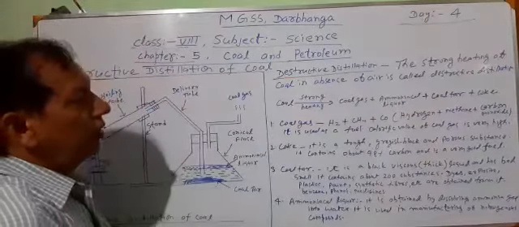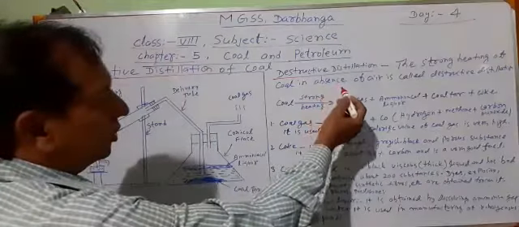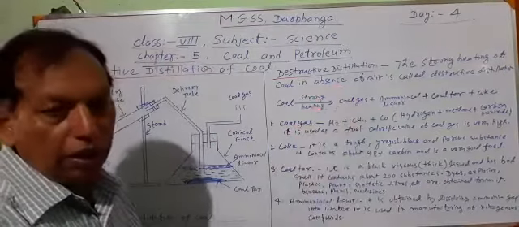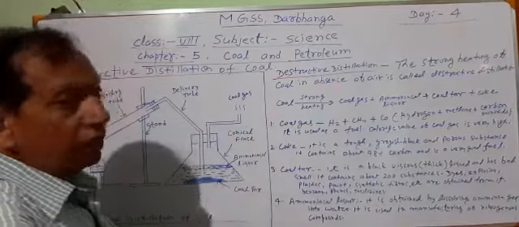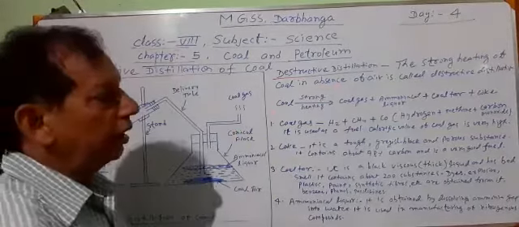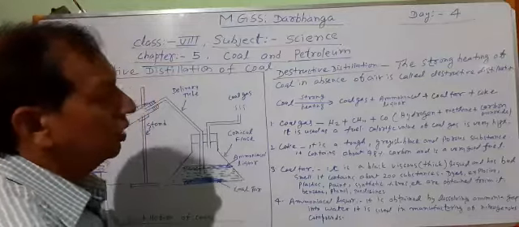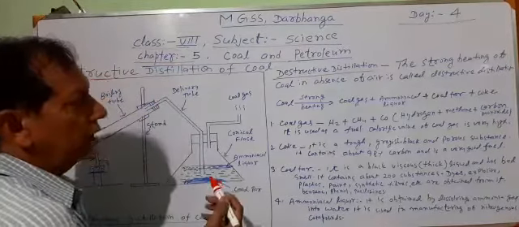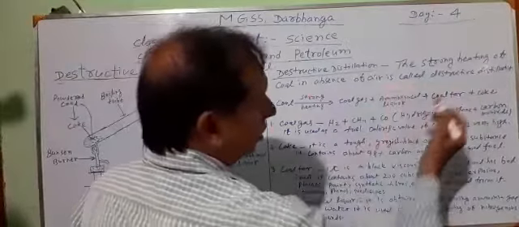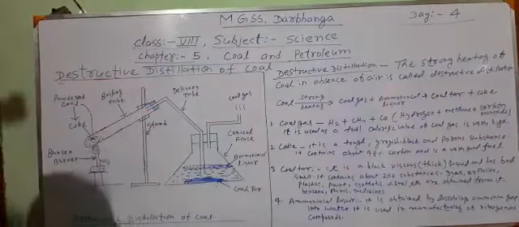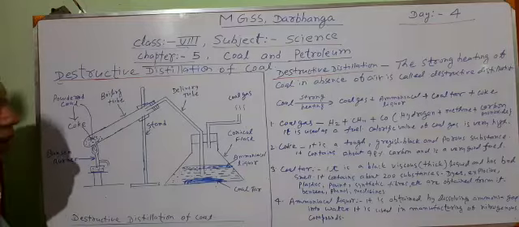How it can be done? To do destructive distillation, coal is powdered, and then that powdered coal is kept in a closed vessel. Then that is heated strongly, and here strongly heating means heating is done up to 1000 degrees Celsius. The strong heating of coal in absence of air is called destructive distillation. This is a very simple definition and you must memorize it.